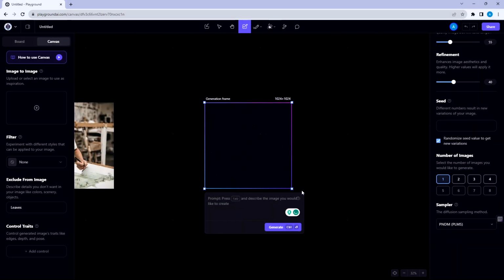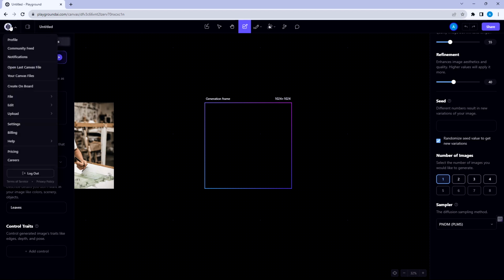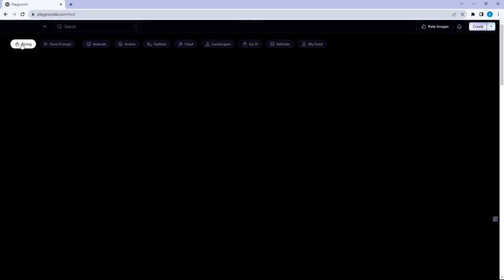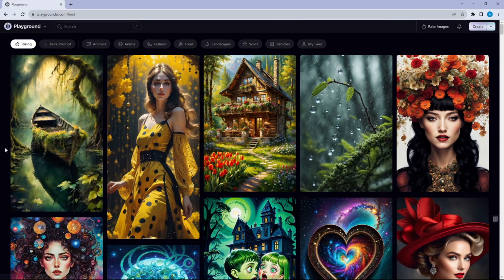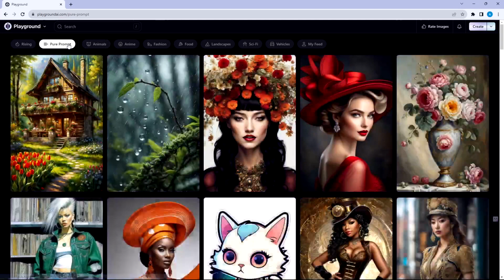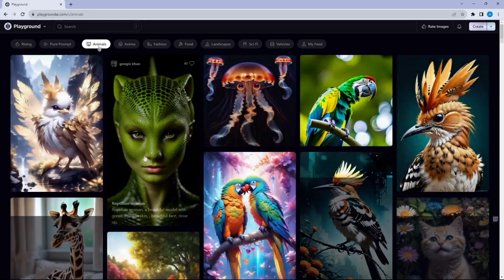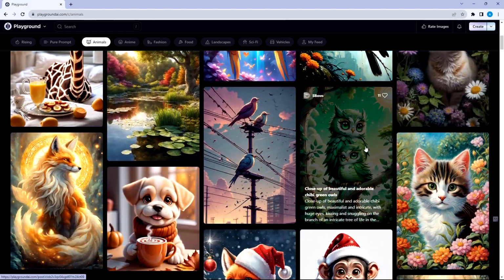You can also watch images generated by communities. To do that, click this icon in the upper left corner and click Communities feed. Then you'll be able to see some cool projects shared by others. You can also move between tags by clicking these buttons. I like this image. I want to generate something similar to that.